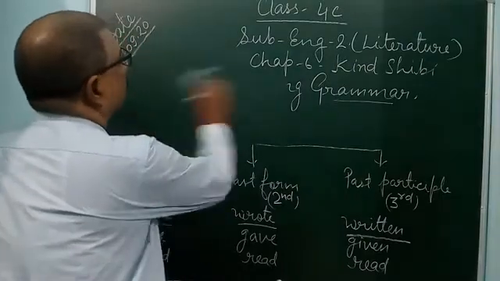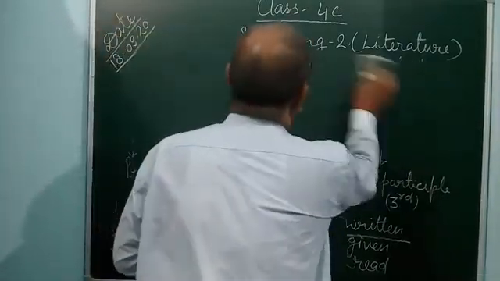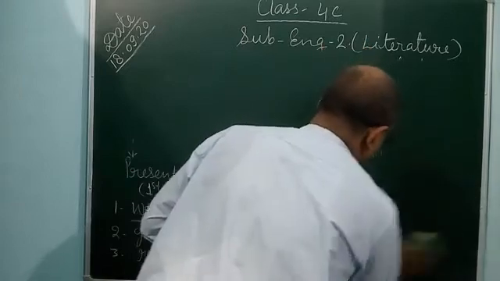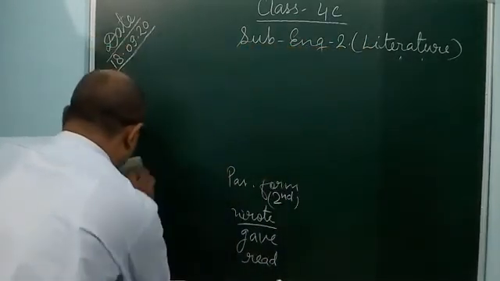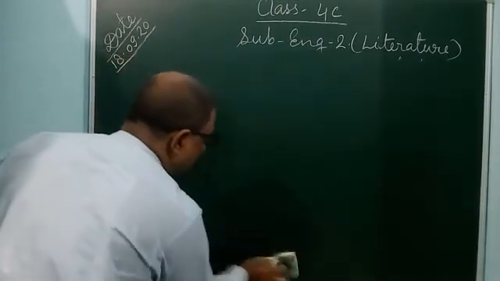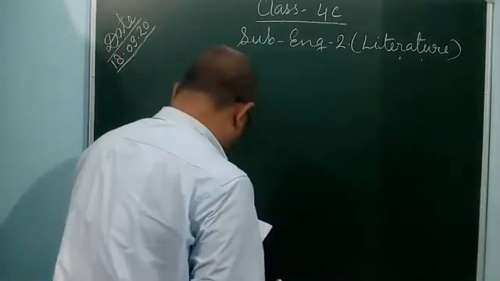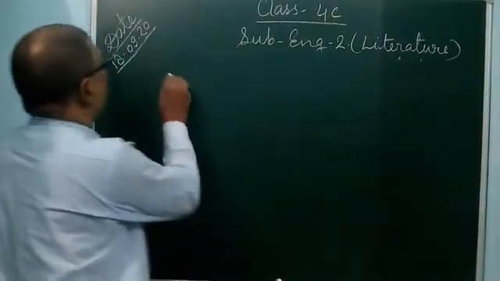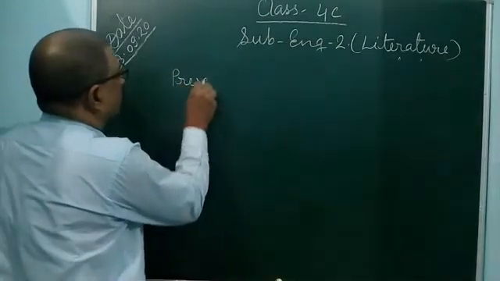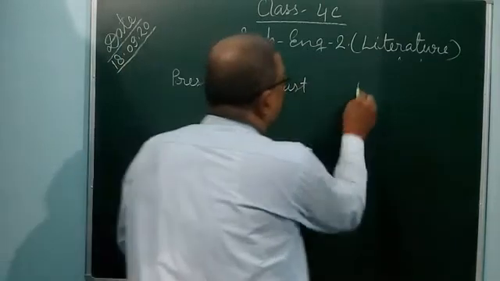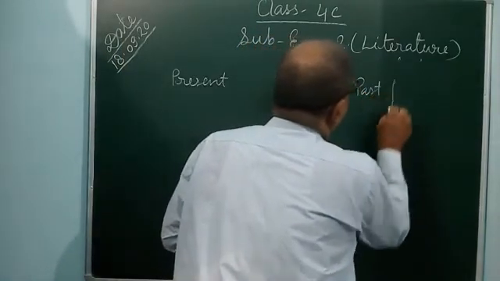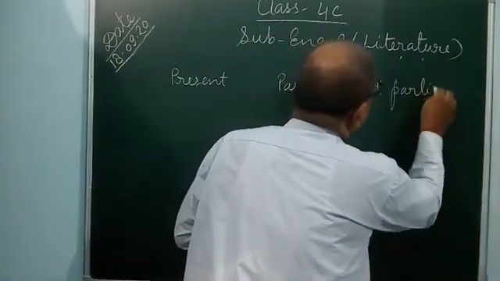Here three columns are there: present, past, past participle.